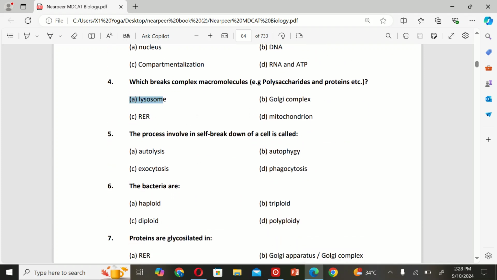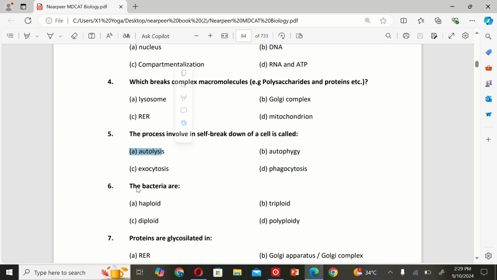नेक्स्ट जो हमारे पास एमसीक्यूज है वो है, The process involved in the breakdown of a cell is called A. autolysis, B. autophagy, C. exocytosis, and D. phagocytosis. So the correct option is A, autolysis.